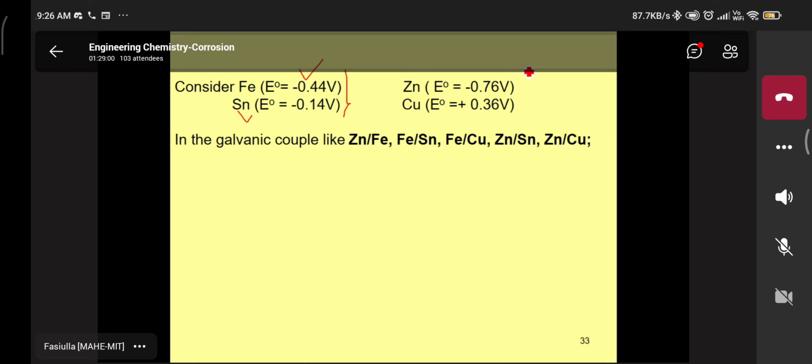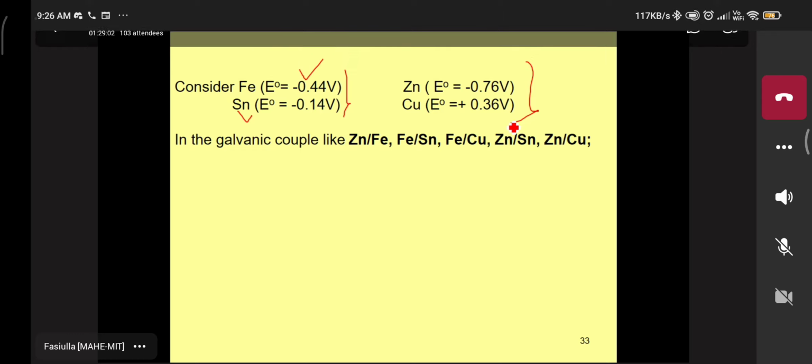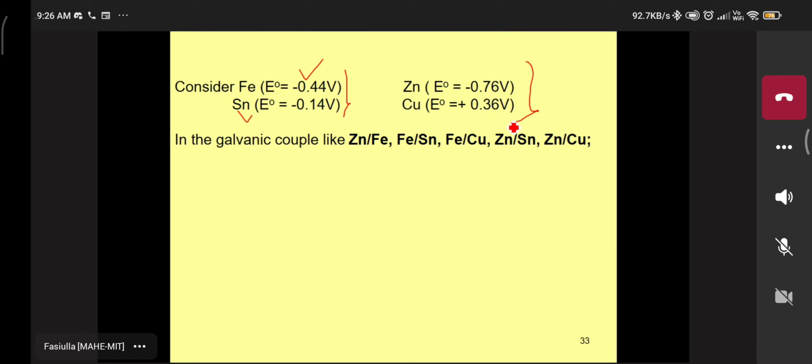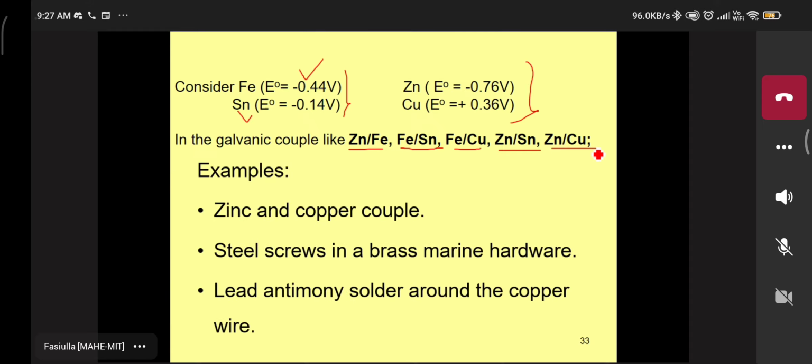But here, this example we have already done, zinc and copper, you know that very well. Similarly, zinc and iron, iron and tin, iron and copper, zinc and tin, zinc and copper. Many more examples you can take. Then you have to decide which one is the anode and which one is the cathode. Understood? Any doubts? No doubts. These are the examples.